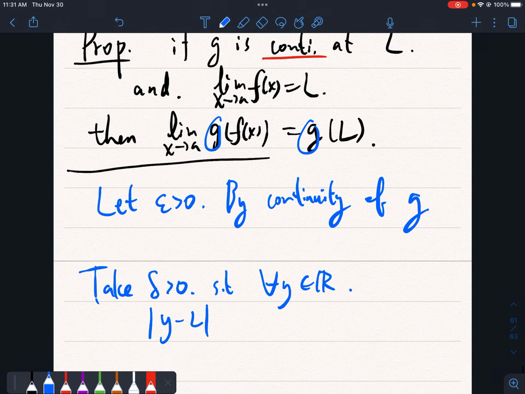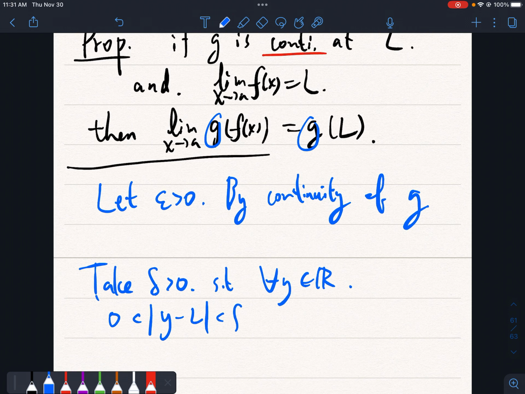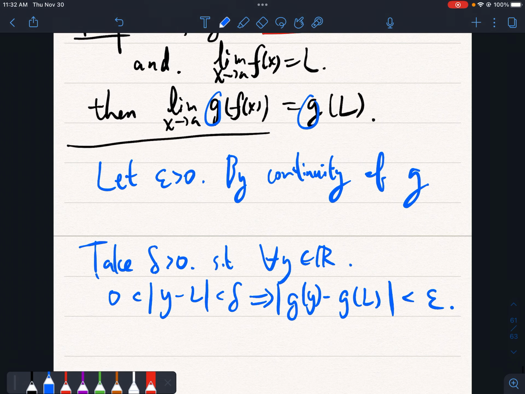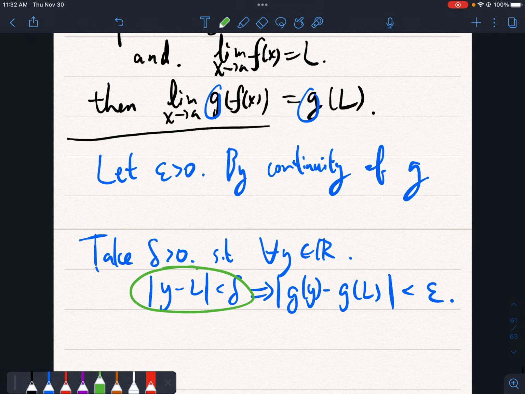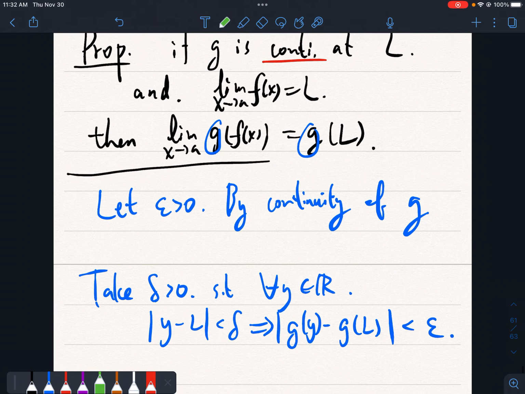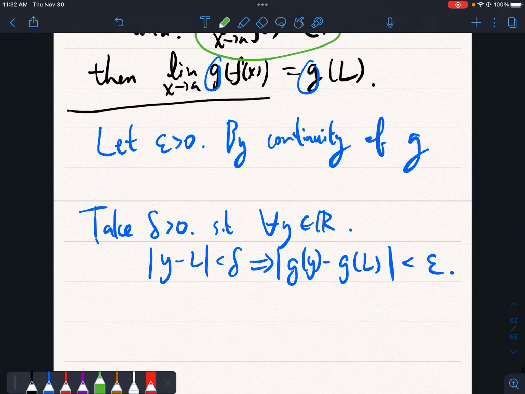Then if y is close enough to L, let's say this is bigger than 0 and less than delta, then g of y will be close enough to g of L. So this will be less than epsilon. Now the point is that because this is continuity, we don't need this bigger than 0, as we mentioned in the previous videos. So then we can delete this, and this will be important. Because we don't need this, we can use this limit.